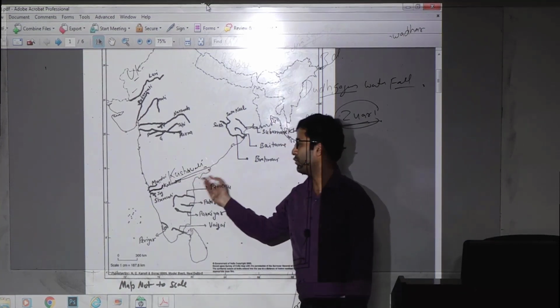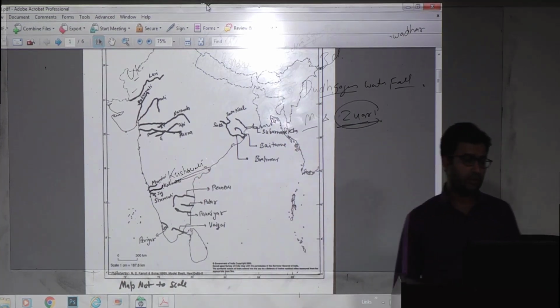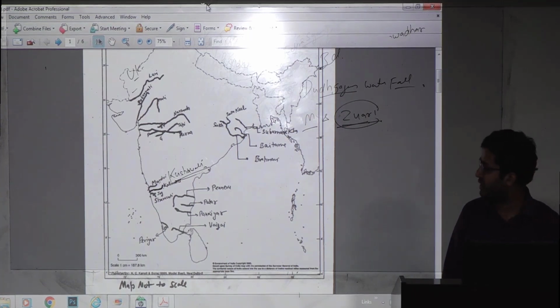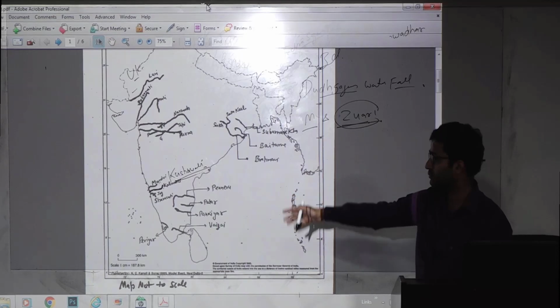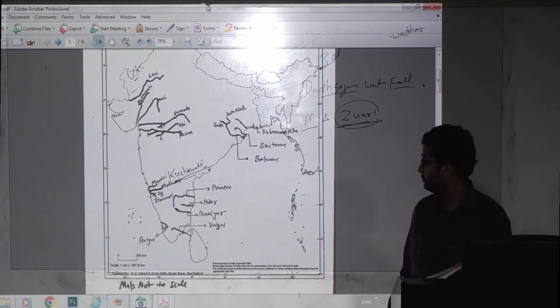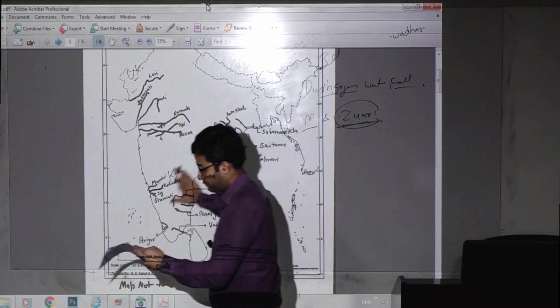Kushavali or Kushavli. You write it with a W, same. Kali Nadi, Kushavli, Karnataka.